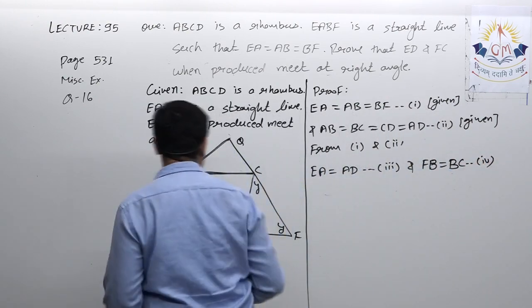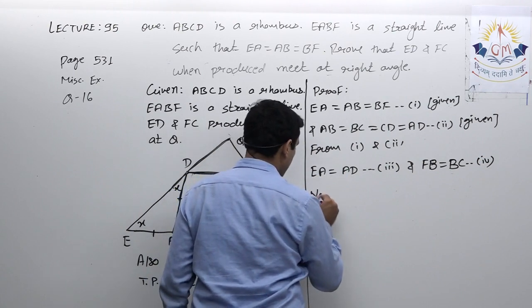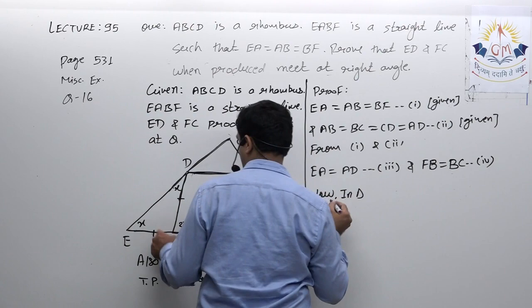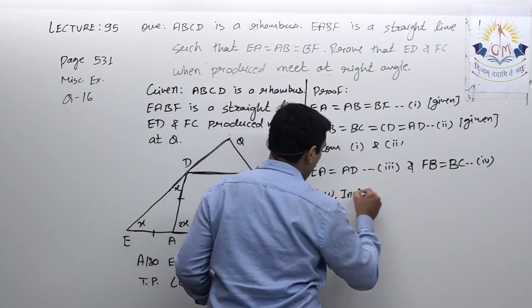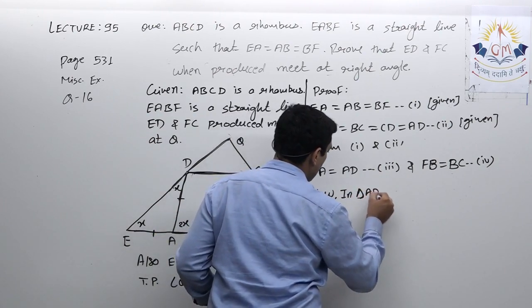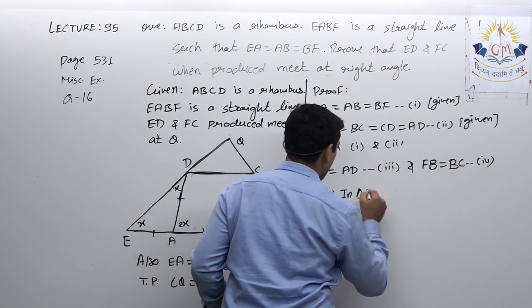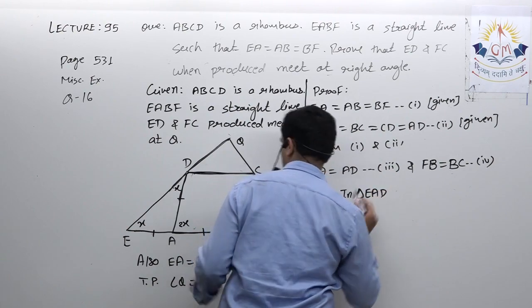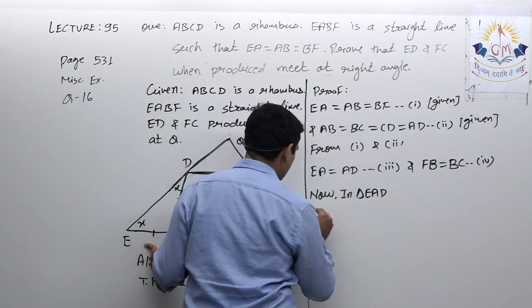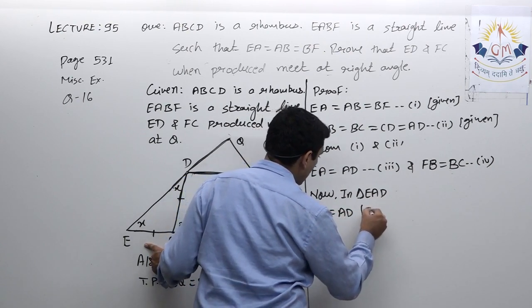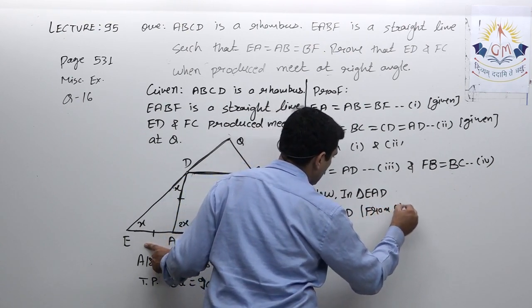Now in triangle EAD, EA is equal to AD from third.